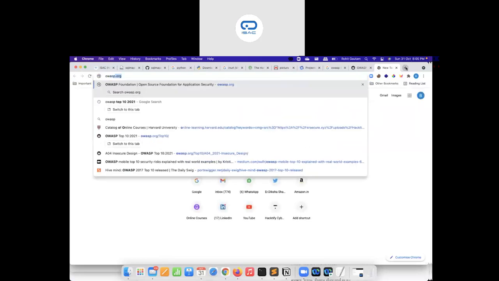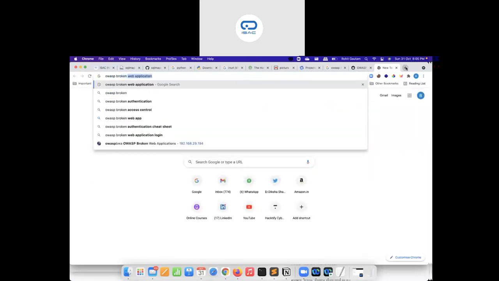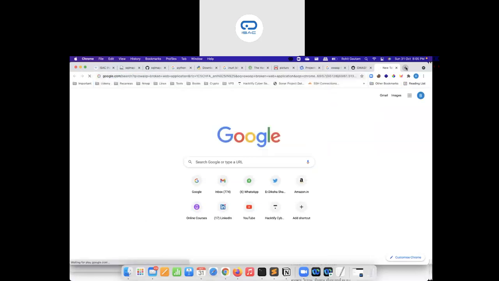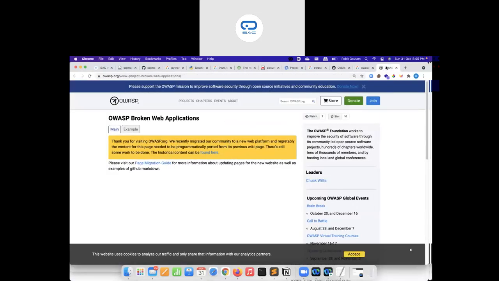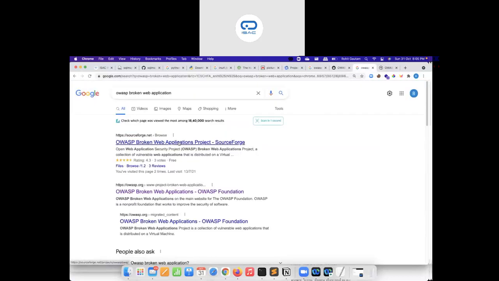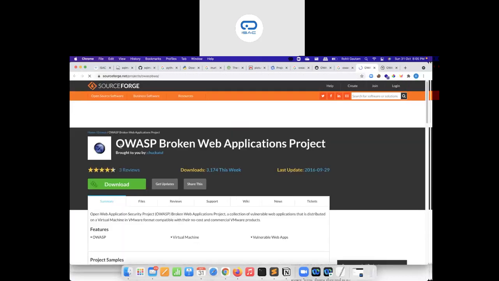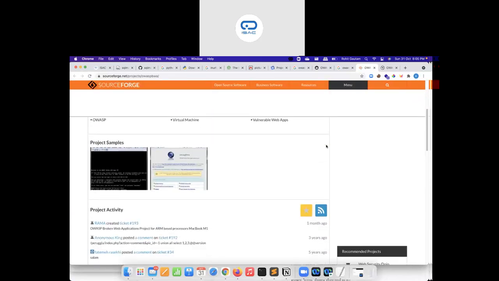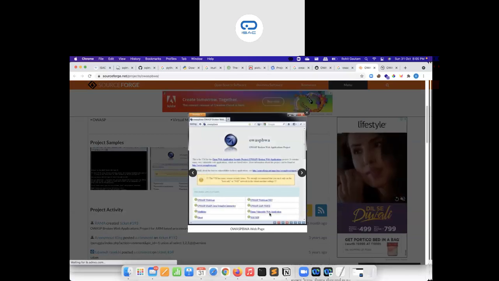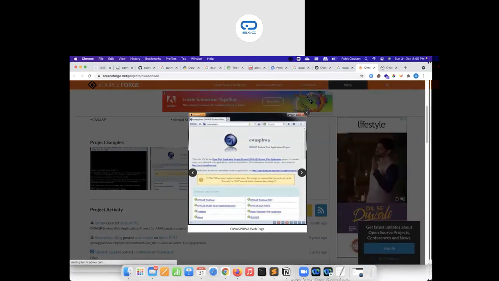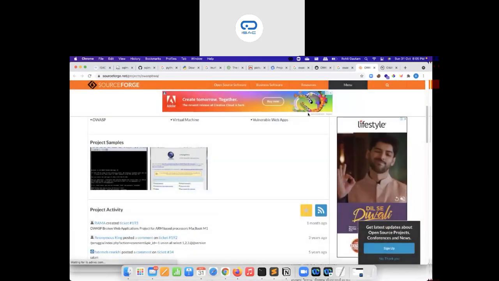There are two ways. You can search for OWASP Broken Web Applications and download it. This is created by OWASP itself, and it contains vulnerabilities in different web applications. There are around 9 to 10 vulnerable applications inside this VM that you can download and host. This is a screenshot. You can see WebGoat, ZAP, DVWA, Mutillidae, Ghost, WebScarab, and Juice Shop, etc.